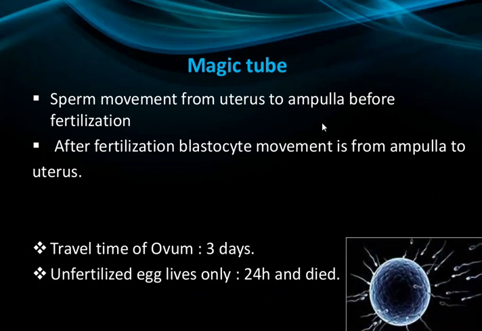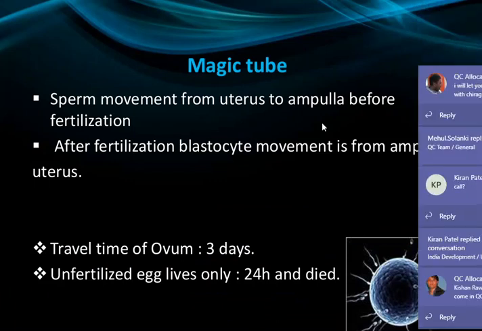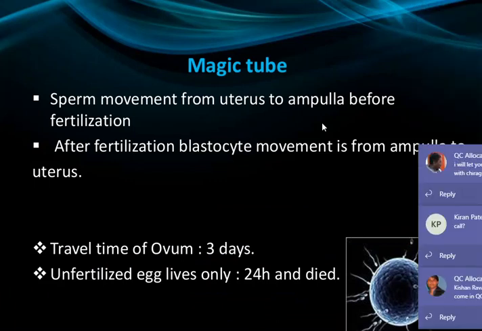Remember the ovulation day is 14 days after menstruation, when the mature ovum is released from the ovary, and it can be fertile for 3 days. An unfertilized egg lives only 24 hours and then dies.